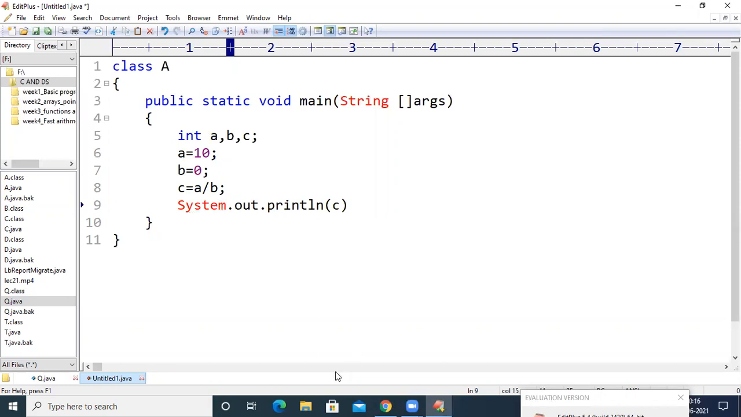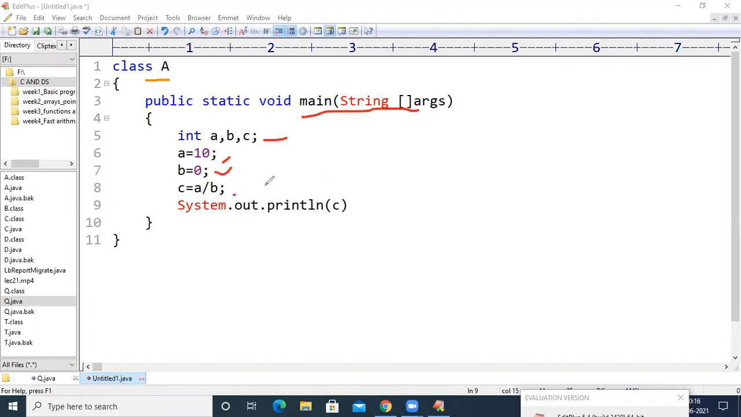See here, there is no chance of error at this line, and at the same time there is no chance of error at this line because I have maintained the syntax perfectly, and there is no chance of error here also, and here also. We can assign any value to the variable because a is an integer. We can assign any integer value to the variable, and similarly b is also an integer variable, so we can also assign any value to this variable.